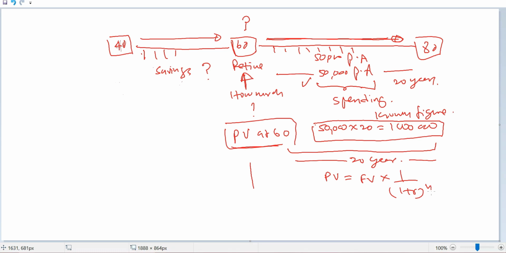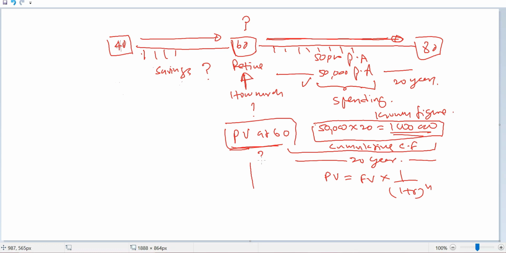But in this case, you need to identify the present value of the cumulative cash flow. We are going to spend in total 1 million, so what is the present value of that cumulative 1 million at 60? This is what we are going to identify.